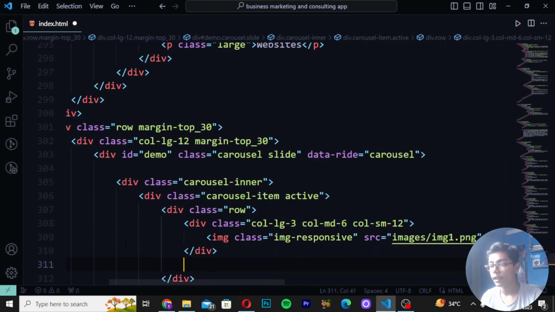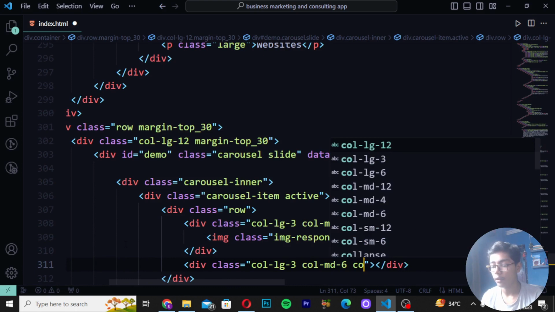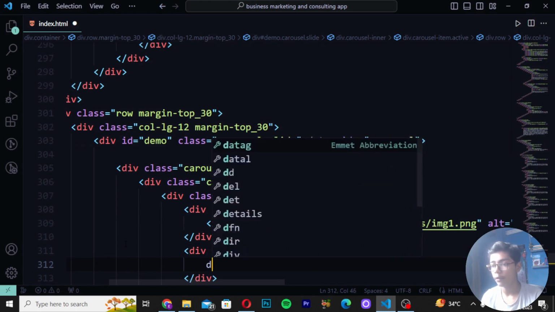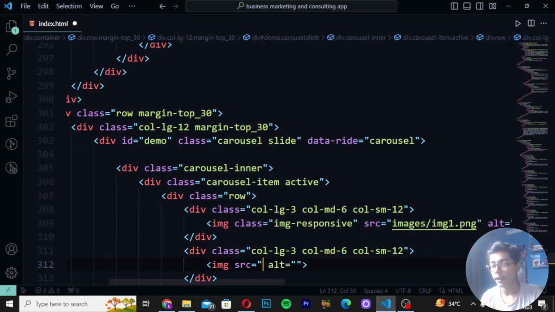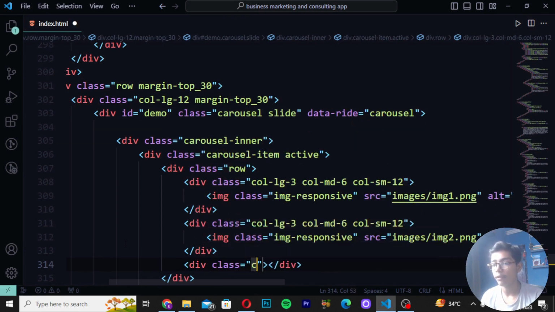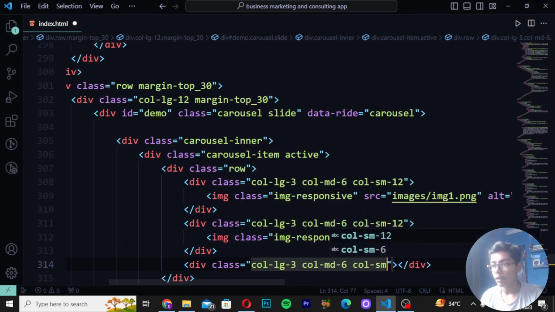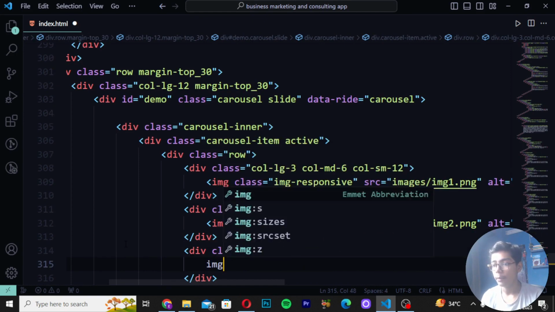Then when you have just written that, you have to create a div class as col-lg-3. So here I will now be writing col-lg-3, col-md-6, and col-sm-12. Then you have to write an image tag. Remove the source, create class as img-responsive, and then write source images/image2. Save it. Then create a div class col-lg-3, col-md-6, and col-sm-12, and then write image, remove the